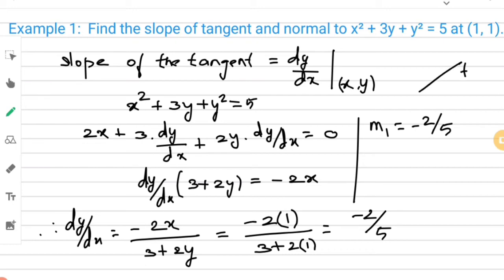Sorry, this is the tangent and this one is the normal. So the normal and the tangent are perpendicular to each other. Therefore, the perpendicular condition: m1 into m2 is equal to minus 1. Therefore, m2 is equal to 5 by 2. 5 by 2 is the slope of the normal, and minus 2 by 5 is the slope of the tangent.